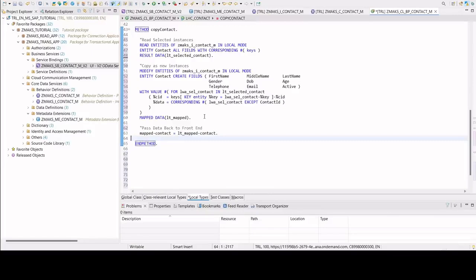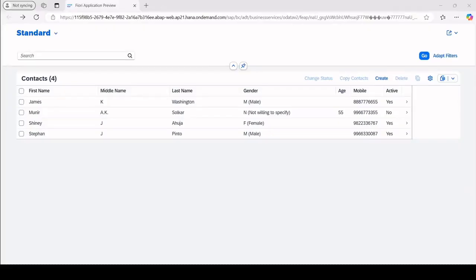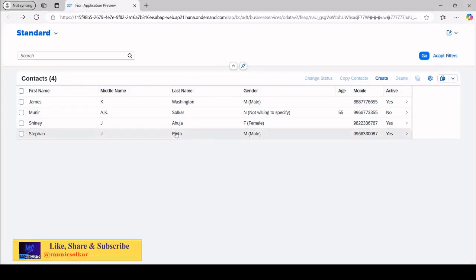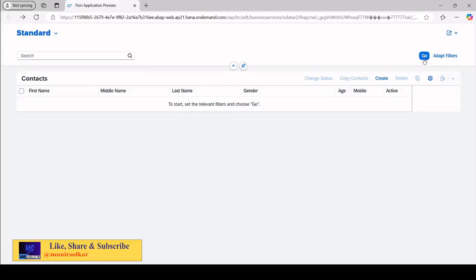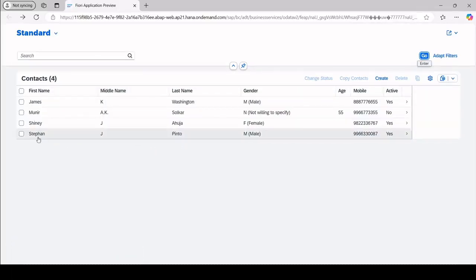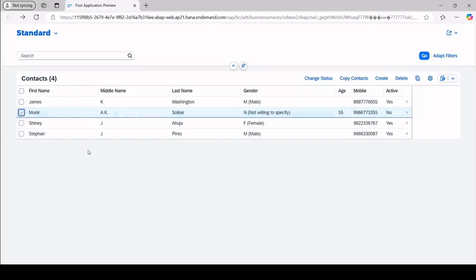Shift F1, Control F3 to activate, and it is still activating. Now let us go and see the output in our application. Let us refresh the application. Now let me select Munir and Stephen.